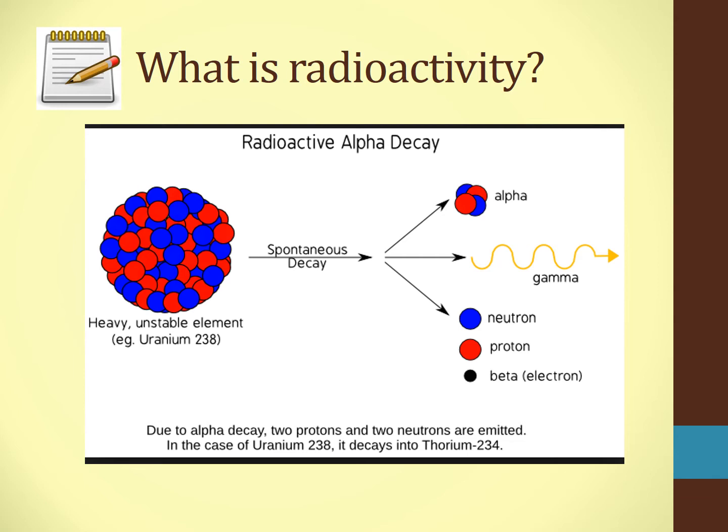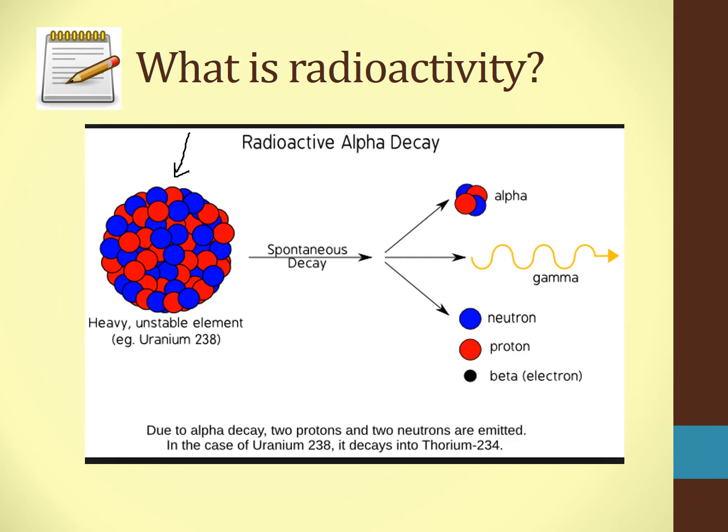If you look at the diagram here on the screen, you can see the radioactive alpha decay in this atom. So over on the left, you see the big ball that is made up of the small blue and red balls. This is a very heavy and unstable element. So this here is uranium.